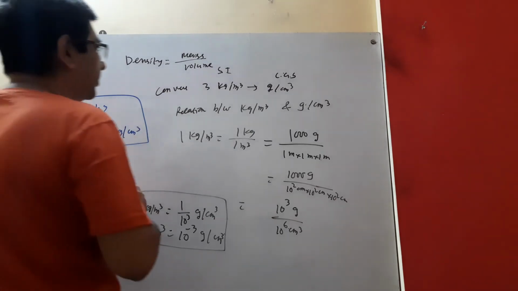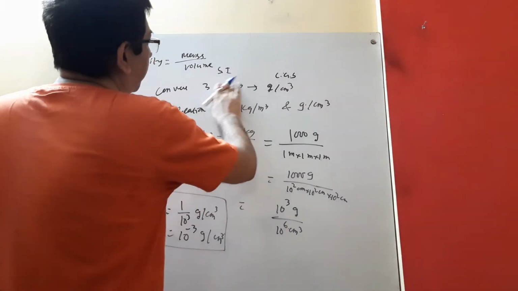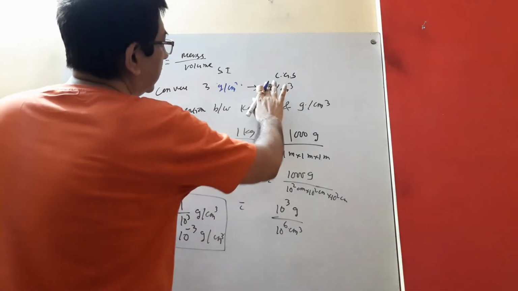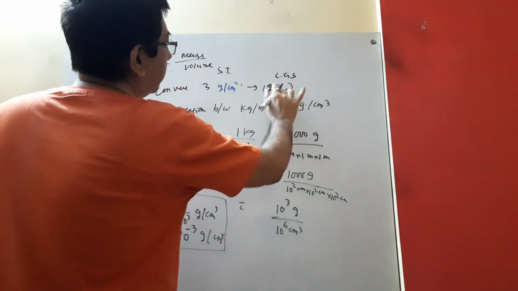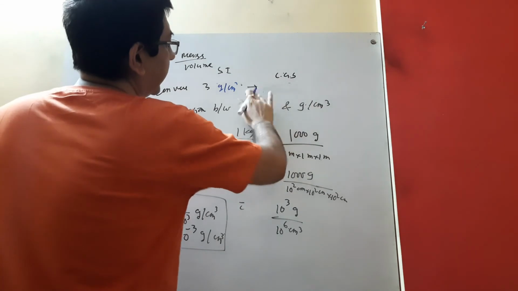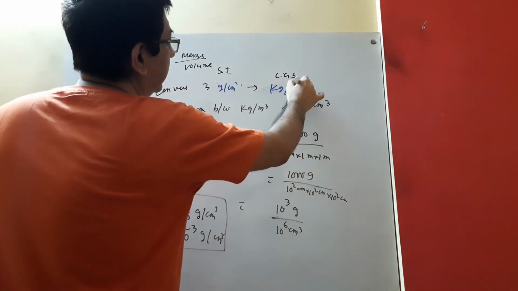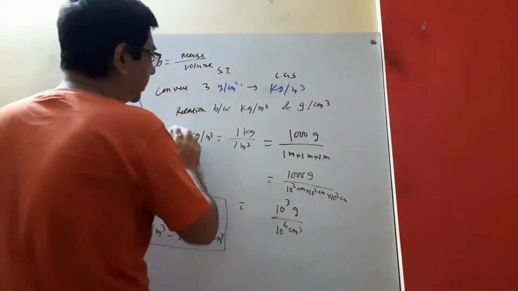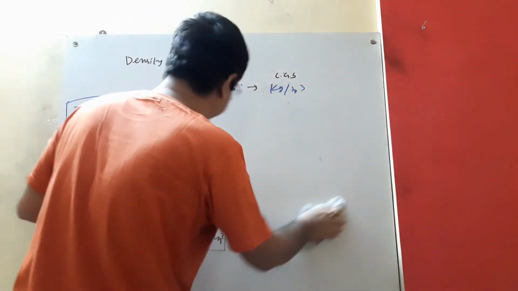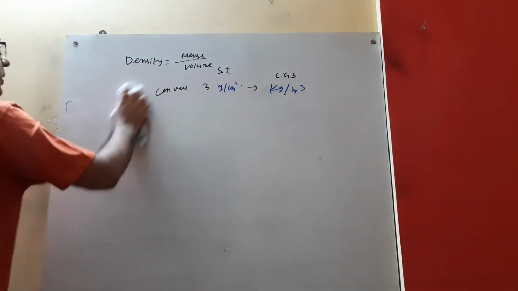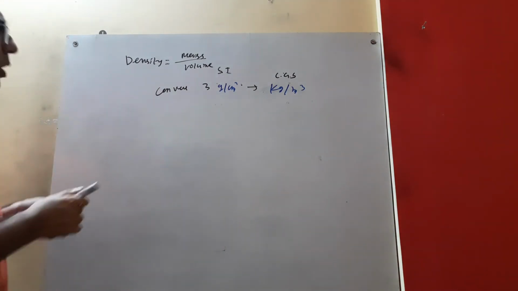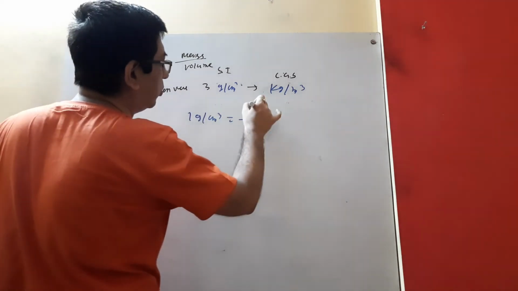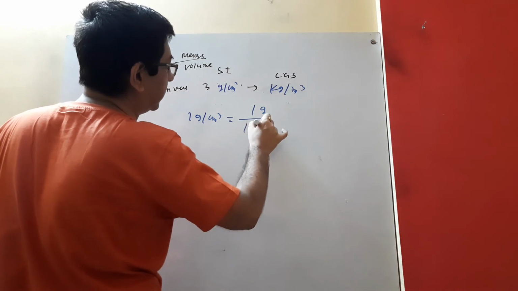Now we will do the opposite thing, that means gram per centimeter cube converted to kg per meter cube. At first we have to find the relation, just the opposite thing we are doing. 1 gram per centimeter cube equal to 1 gram by 1 centimeter cube.